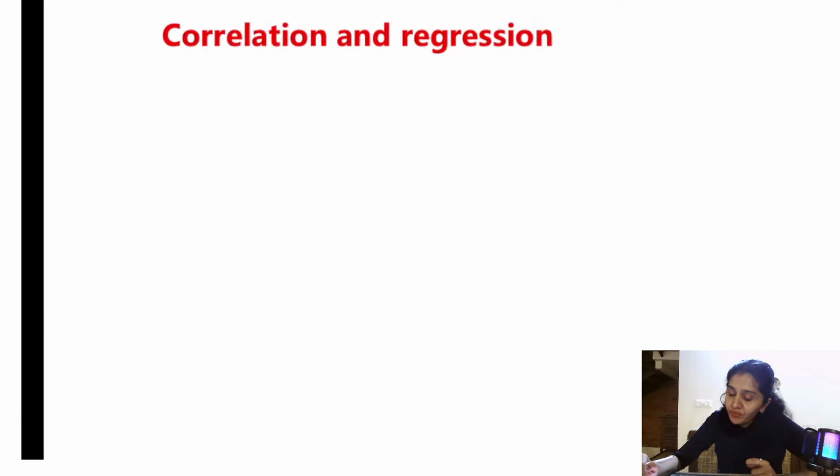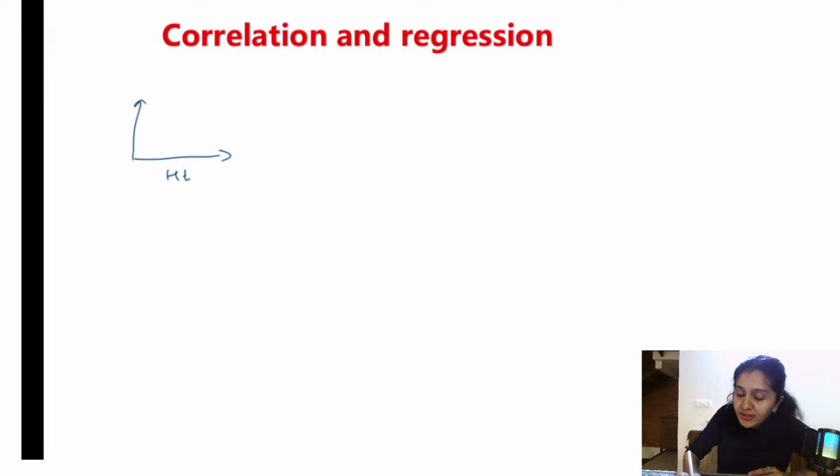So moving on to correlation and regression. What is correlation? It is to test the relationship between 2 quantitative variables. For example, if height increases, weight also increases, right? We all know that. So when you are correlating these 2 variables, we use the correlation coefficient, represented by R, all right? R equal to plus 1 means there is strong correlation, okay?